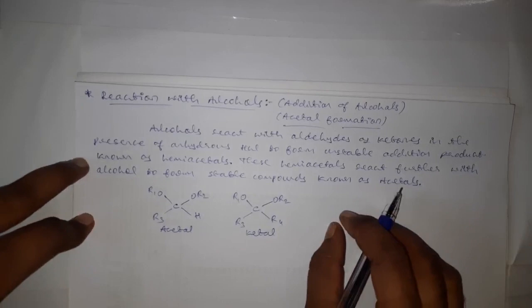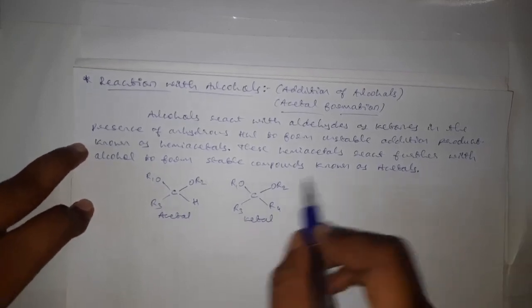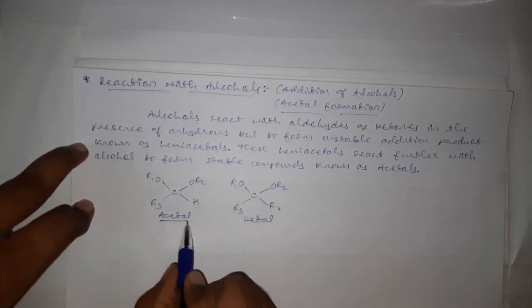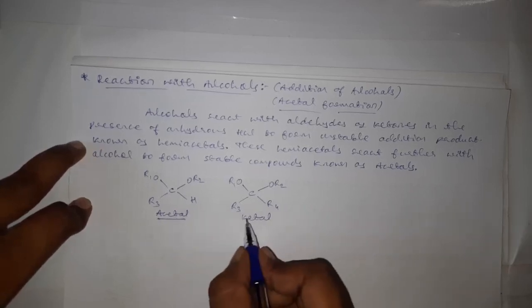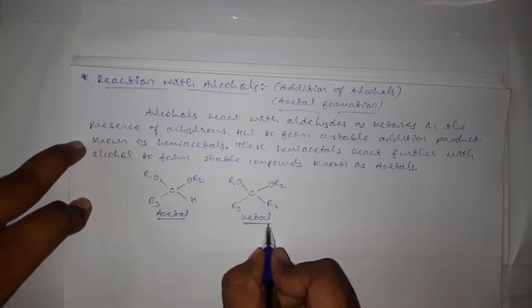The organic compound obtained by the reaction of an aldehyde with alcohol is an acetal, and the organic compound formed by the reaction of a ketone with alcohol is a ketal.